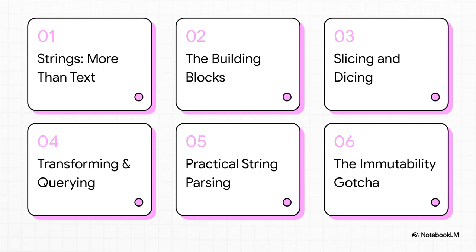Here's the game plan for today. We'll kick things off with why strings are so important. Then, a real quick-fire review of the basics, just to make sure we're on the same page. After that, we hit the really cool stuff: slicing, methods, and parsing. And we'll wrap up with a huge concept that trips up so many people: immutability.